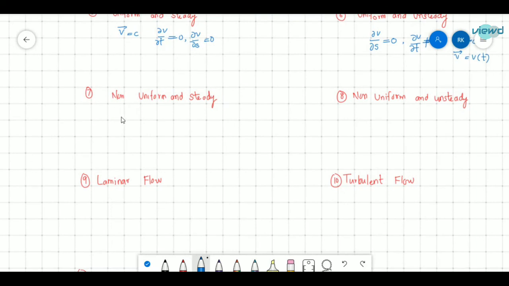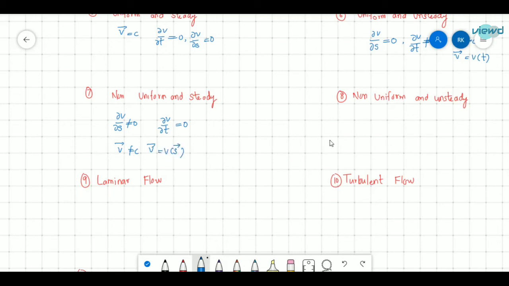And another one is non-uniform and steady. Non-uniform means if we consider two sections at a particular time, the velocity will not be equal. So there is a change in velocity with respect to space coordinates, so ∂v/∂s is not equal to 0. And also, what is steady? The properties do not change with time. So ∂v/∂t will be 0. So velocity is not constant. Velocity is a function of space coordinates.